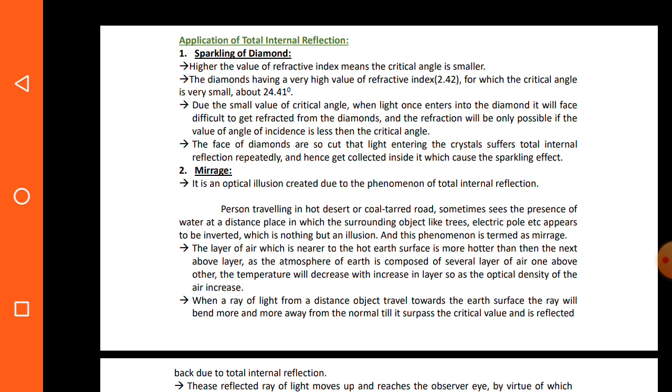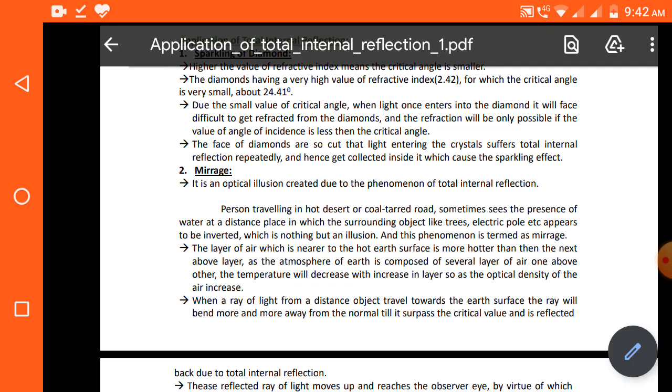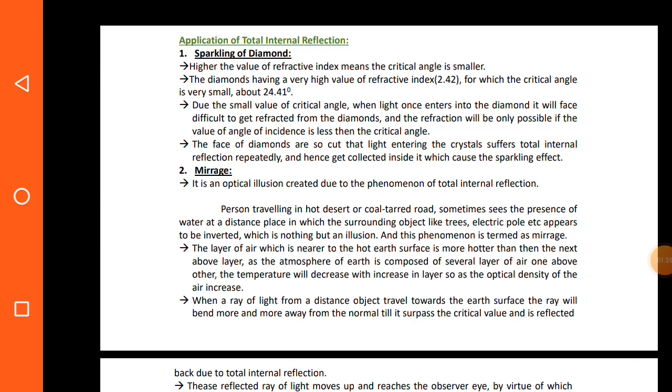Due to the small value of the critical angle, when light enters the diamond, it will face difficulty getting refracted from the diamond to the air or another medium, as it will make an angle greater than or equal to 24.41 degrees inside the diamond.